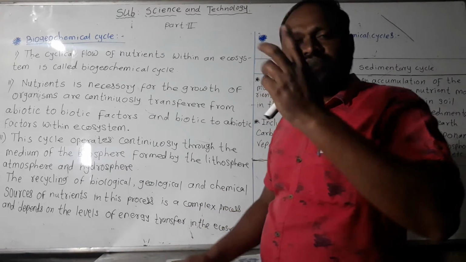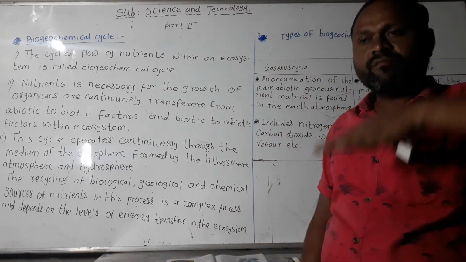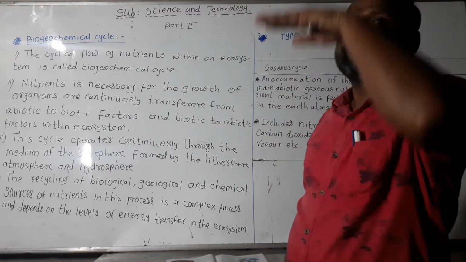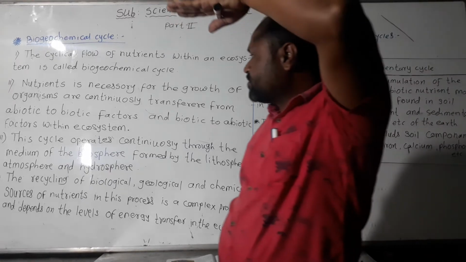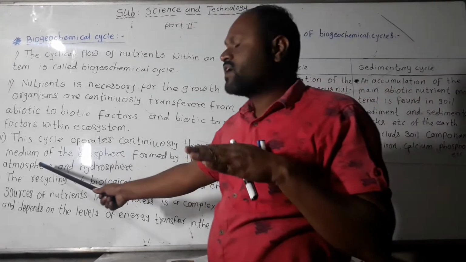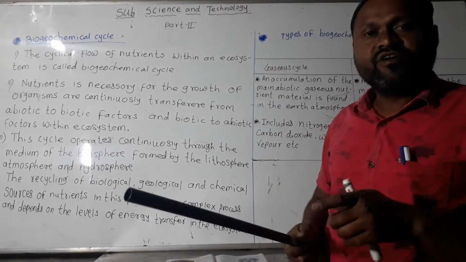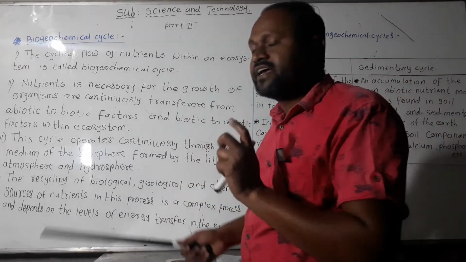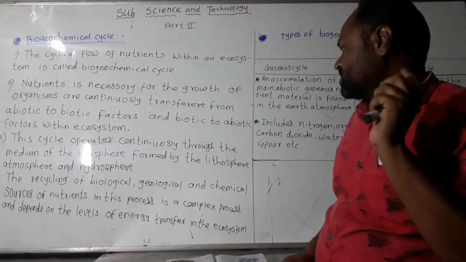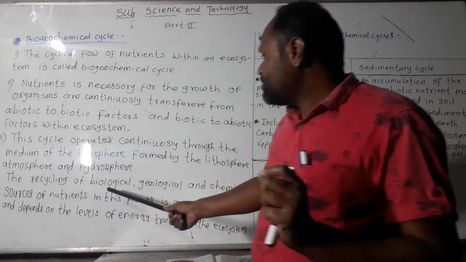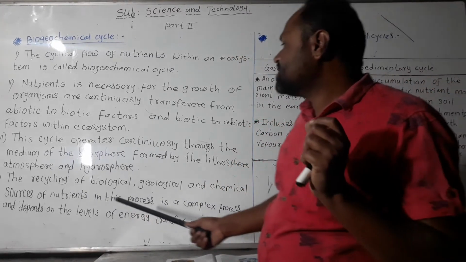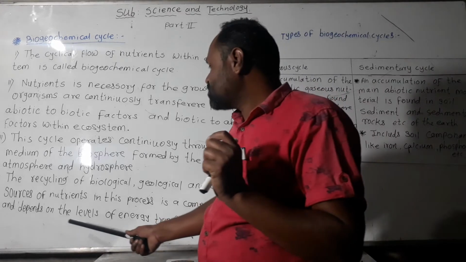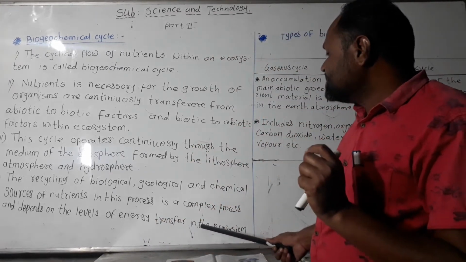Hydro means water. The atmosphere is the layer surrounding the earth, from the earth's surface to some kilometers of distance. The part of the earth where water is found is called the hydrosphere. The recycling of biological, geological and chemical sources of nutrients in this process is complex and depends on the levels of energy transfer in an ecosystem.